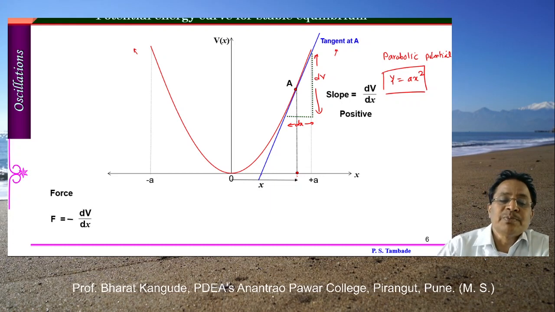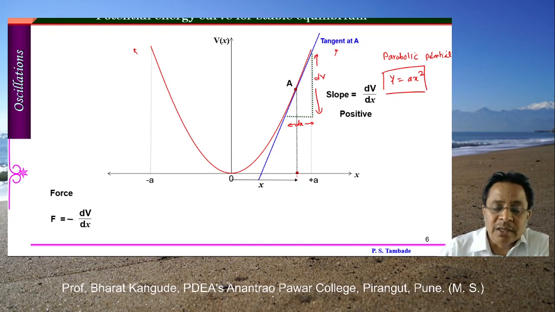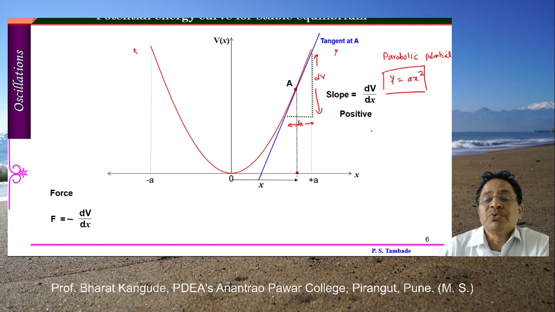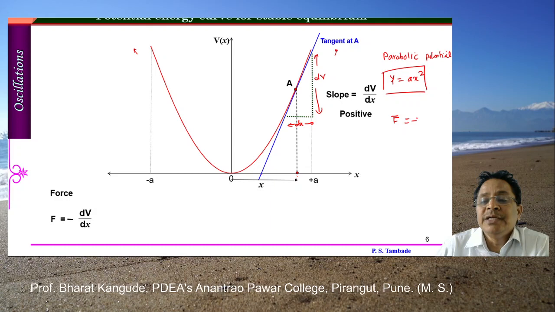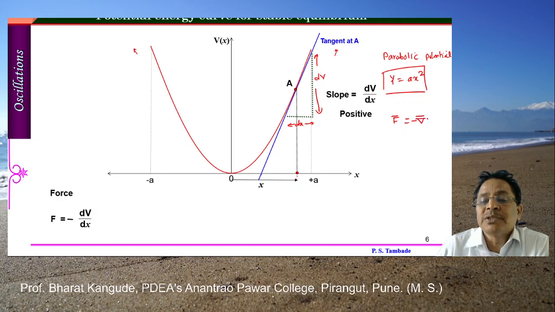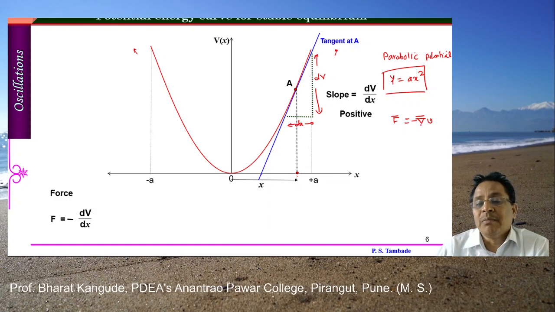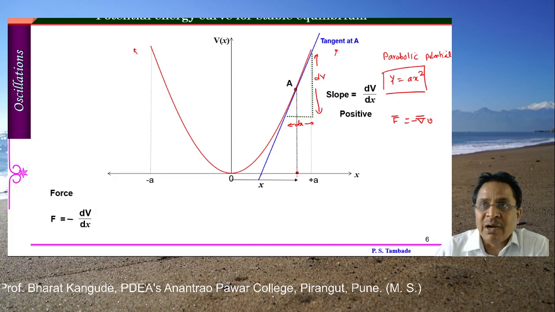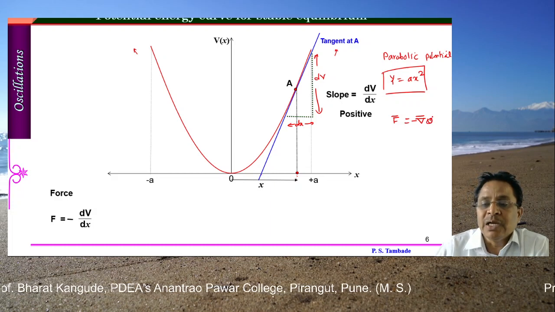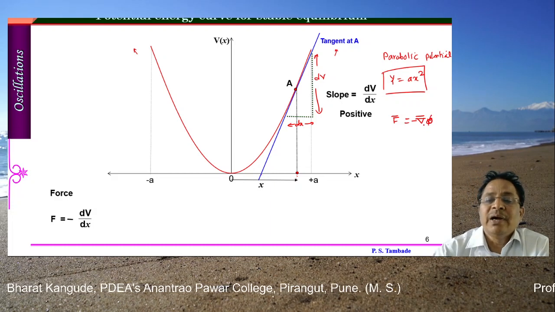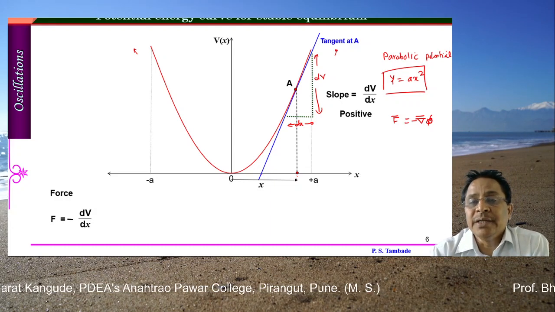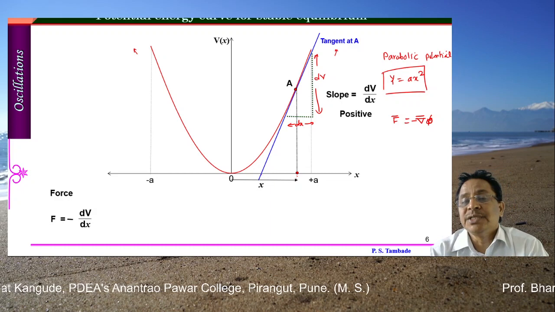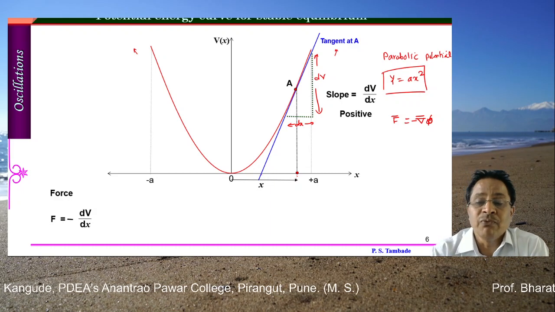Now if the slope is positive, we know from earlier in mathematical methods of physics that the force in the system is the negative gradient of some potential. So grad V or grad phi, whichever we take; I am taking grad phi. Minus grad phi is equal to the force acting in this particular type of force field.